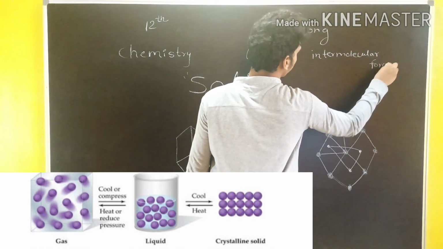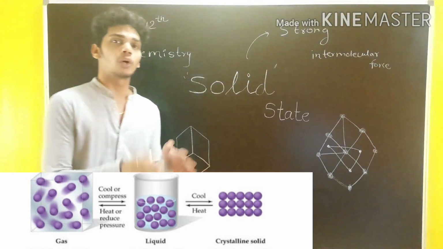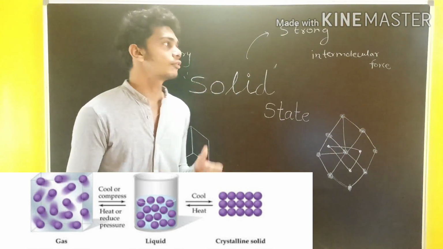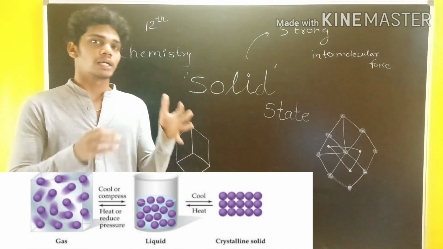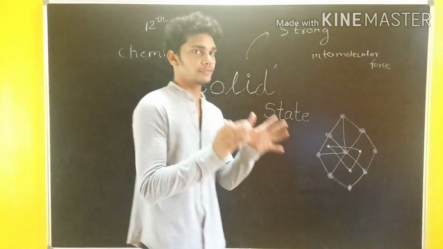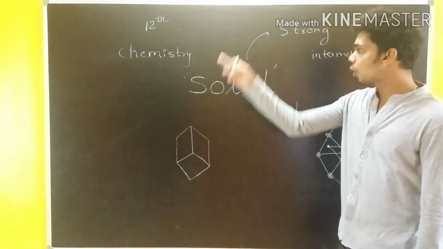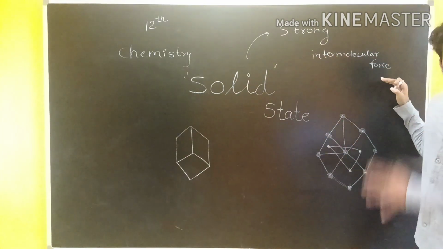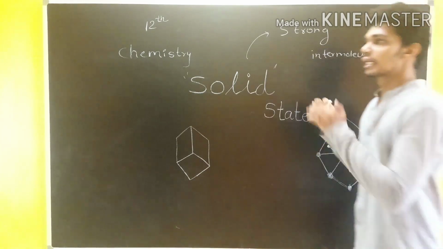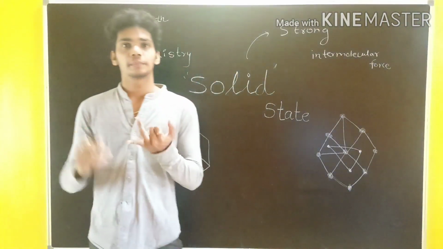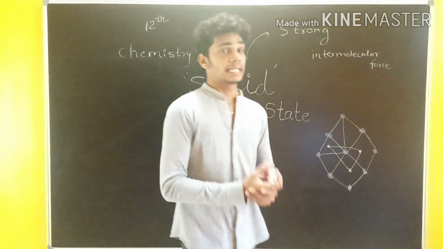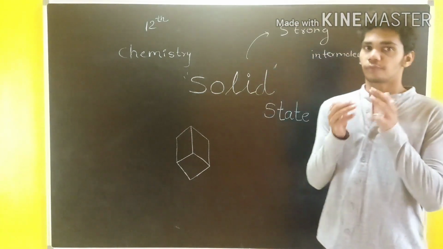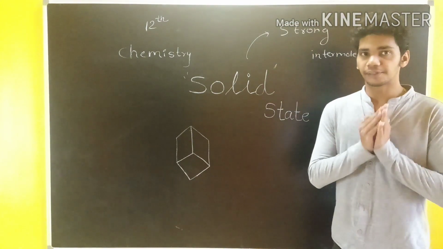The force of attraction between two particles of the solid is strong enough to hold the molecules in a proper shape and definite manner. So that's why the solid state has a strong intermolecular force, and because of that strong intermolecular force they possess a proper shape, volume, and density. In this chapter we are going to study this in a very detailed manner.